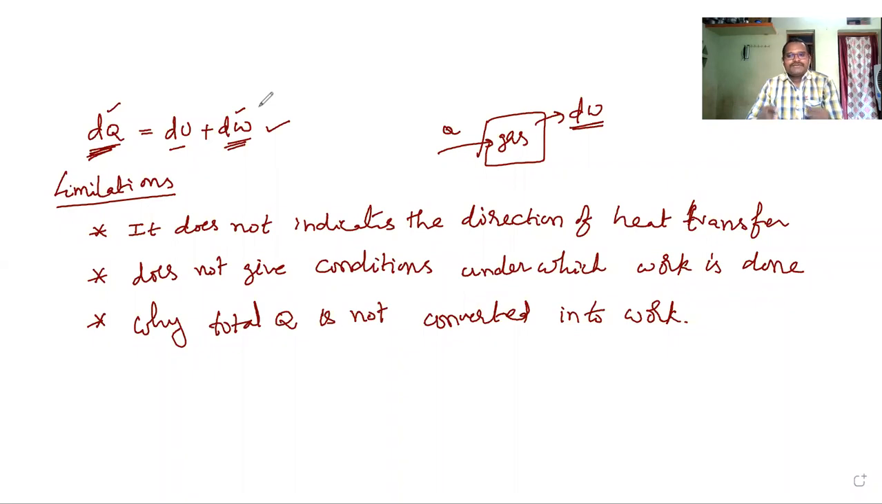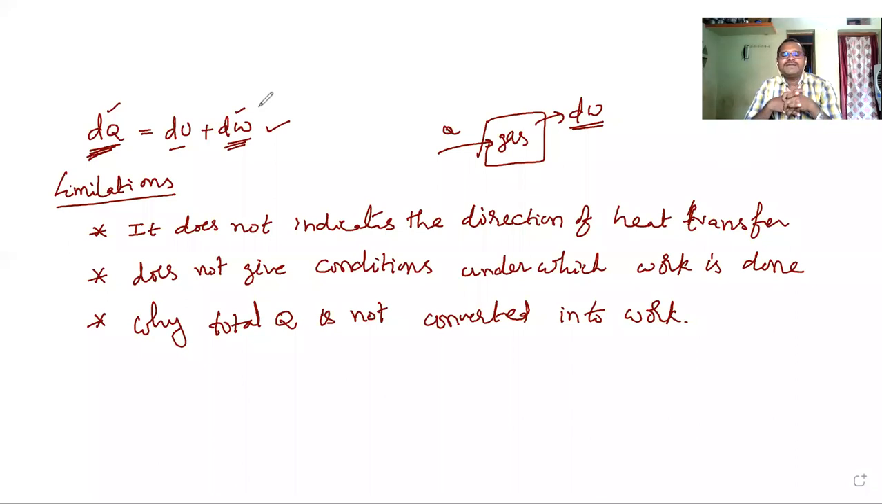Whenever you add heat energy to a system, its internal energy increases, and at the same time the system will perform some work on its surroundings. But the heat energy you give to the system is not utilized totally to perform work or to convert into some other form. Why? What is the reason? We cannot answer this by using the first law of thermodynamics.